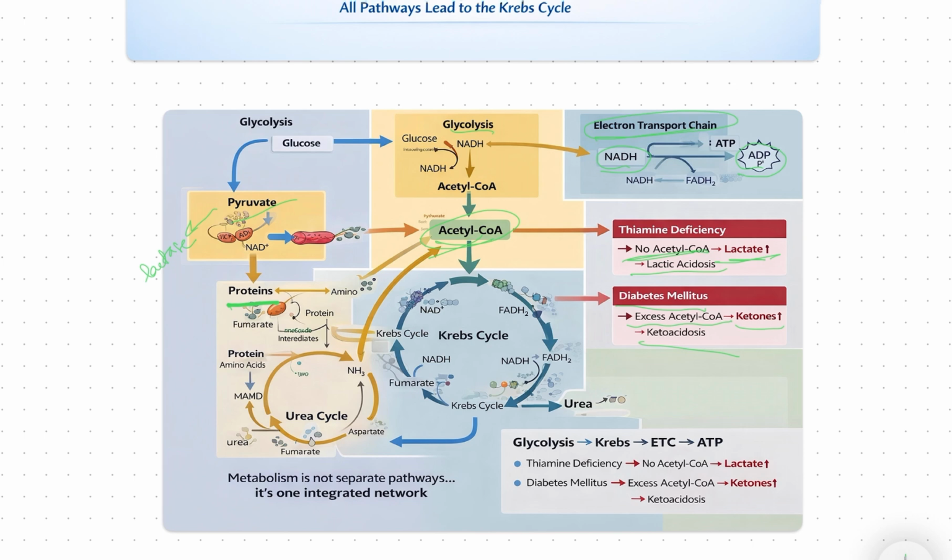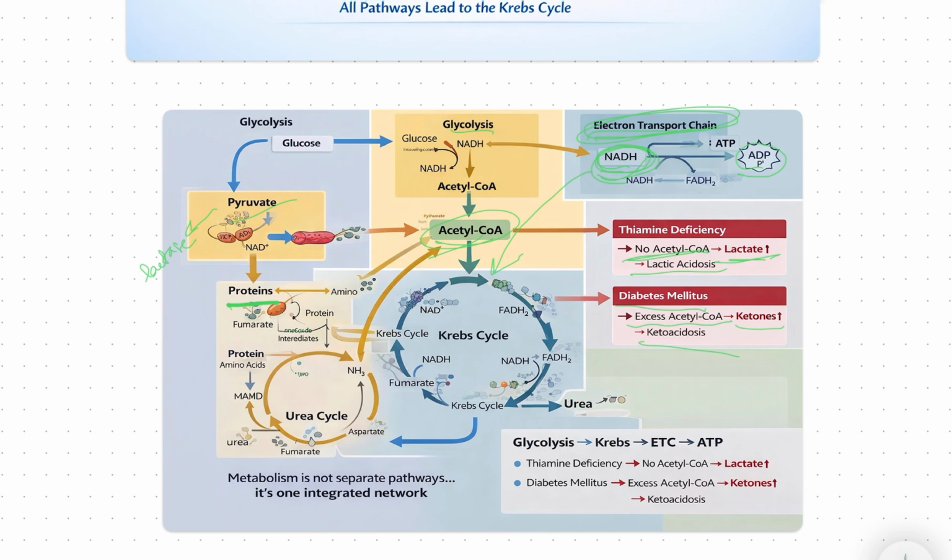In cyanide poisoning, the electron transport chain, up till here it's normal, will be blocked. The NADH will accumulate. As the NADH accumulates, by feedback it will inhibit the Krebs cycle. So there is no ATP production, and it is toxic to cells.